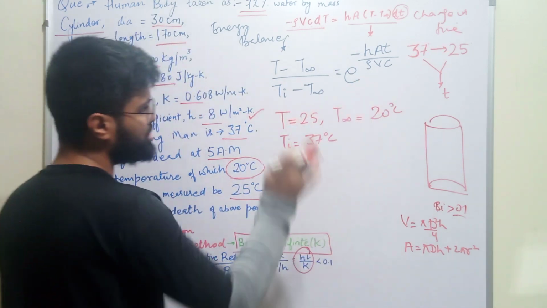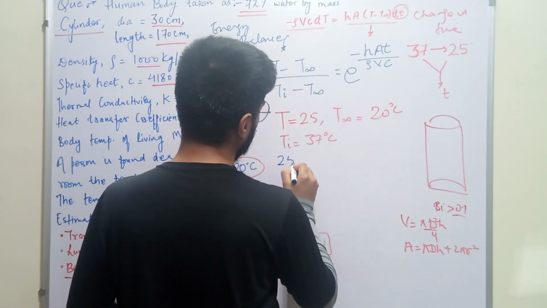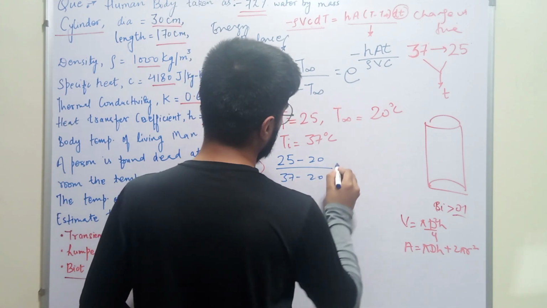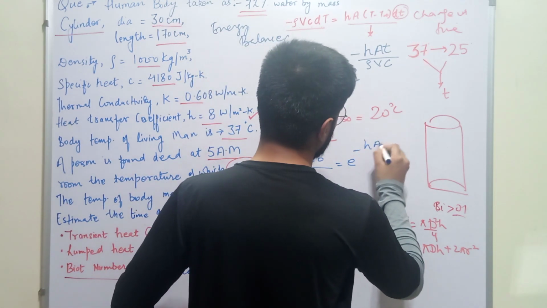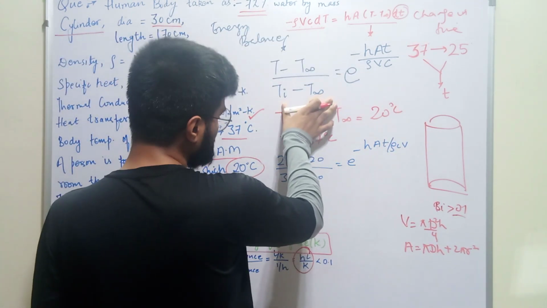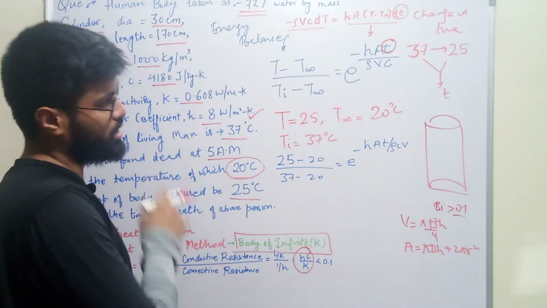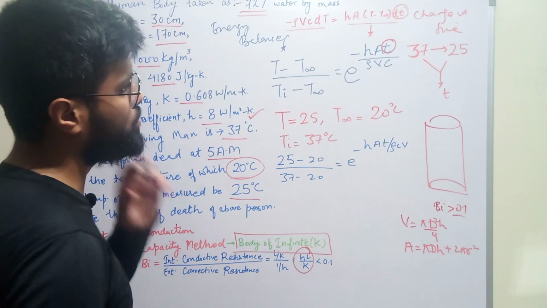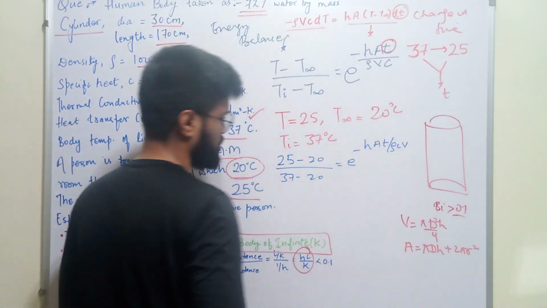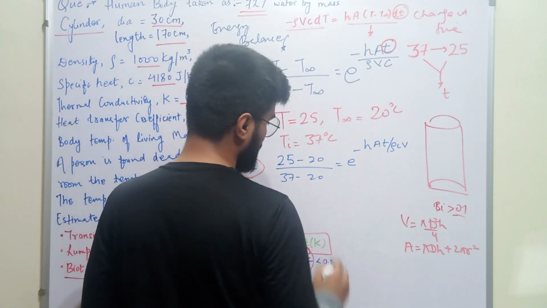We will plug all the values here, and then we will get that (25 minus 20) upon (37 minus 20) is equal to e raised to the power minus hAt upon rho cV. So this is the formula which we will use to find out the time. We have to calculate the time taken by the body to change its temperature from 37 degrees Celsius to 25 degrees Celsius. After taking log both sides and doing some little calculation,